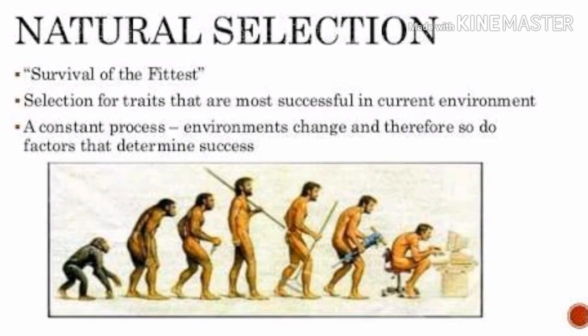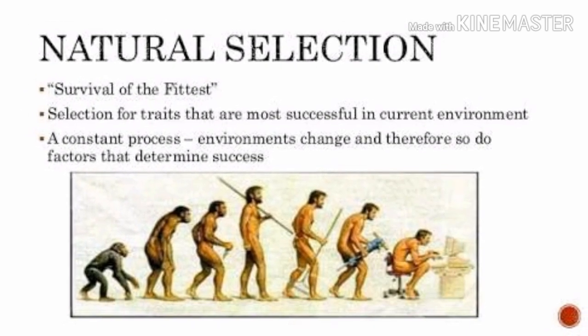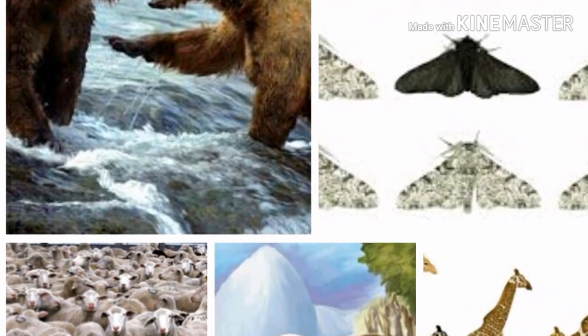Charles Darwin popularized the term natural selection, contrasting it with artificial selection, which is intentional, whereas natural selection is not. Five theories of natural selection.